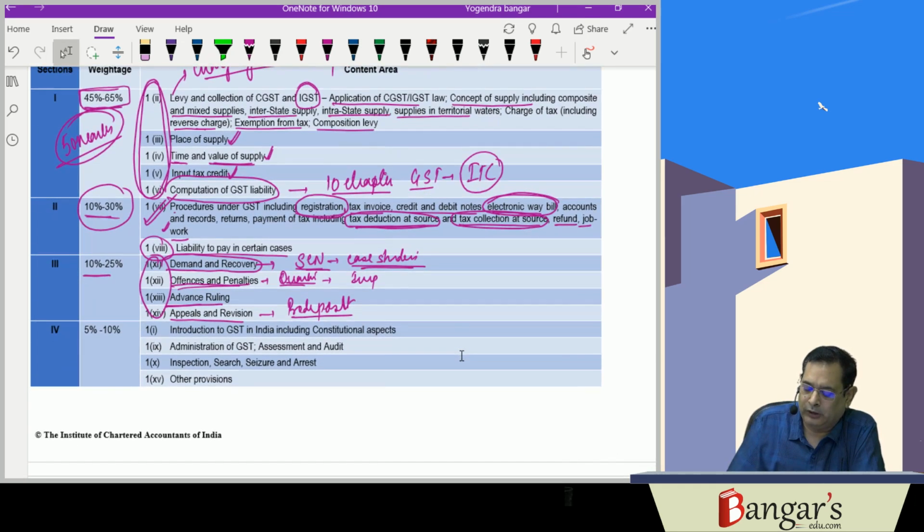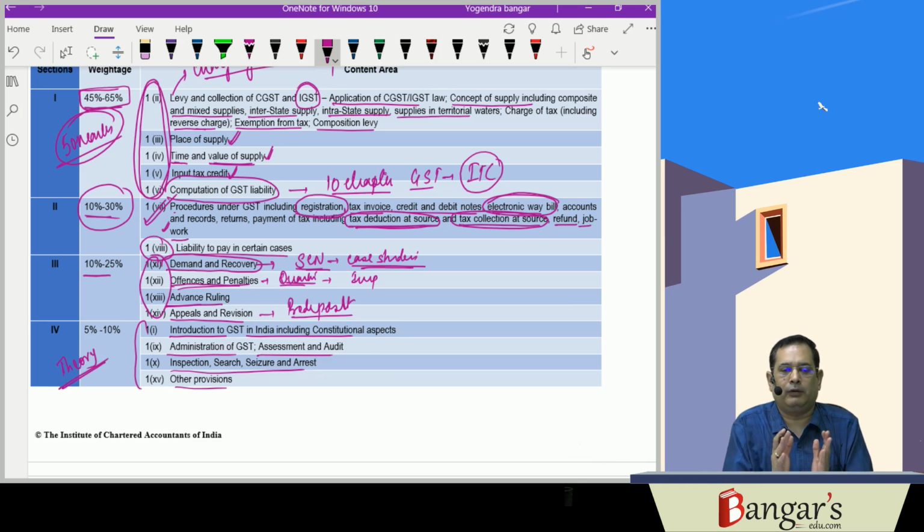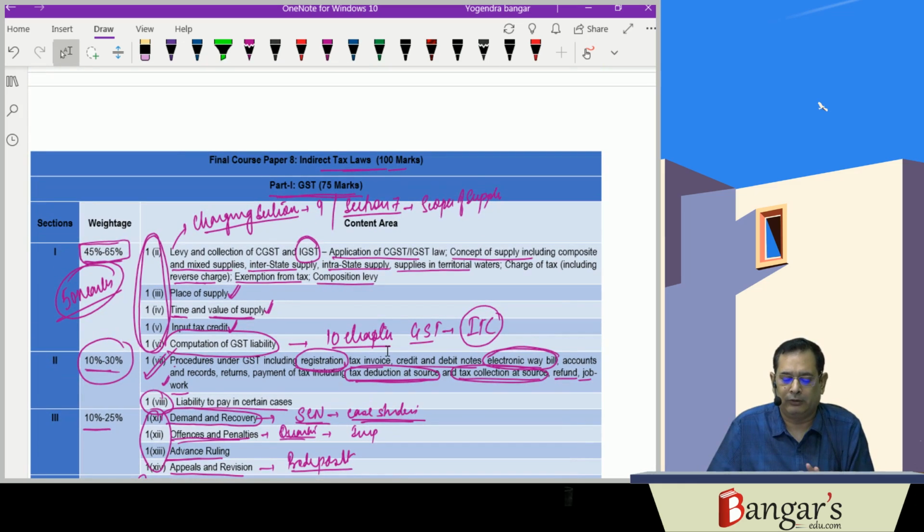Then the introduction aspects: introduction to GST, the constitutional aspects, administration of GST, assessment and audit, inspection, search, seizure and arrest, and other provisions. That is 5 to 10% weightage. This is naturally theoretical in nature. So when we analyze the paper, that is the percentage weightage assigned.